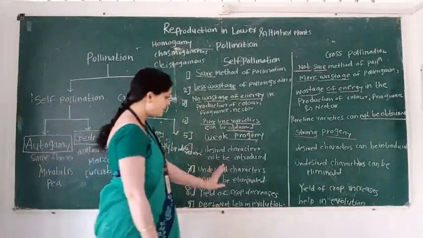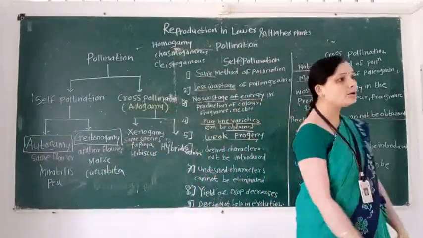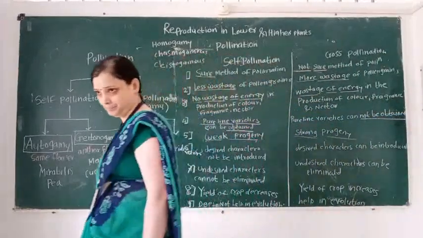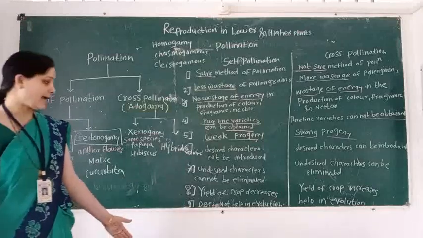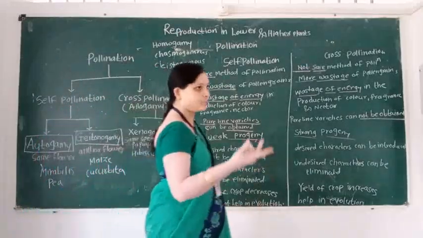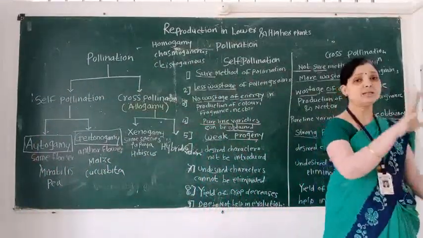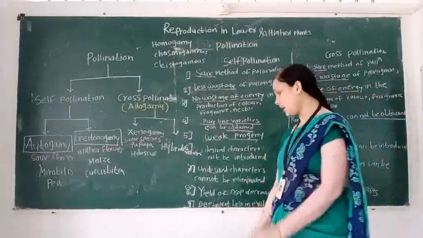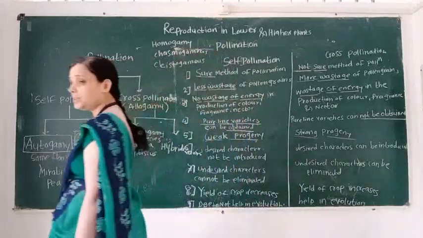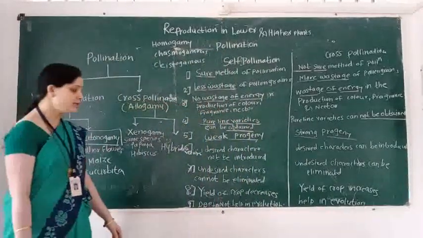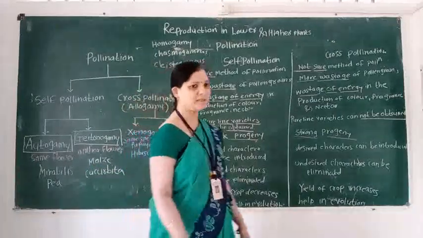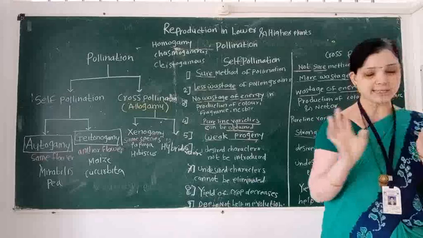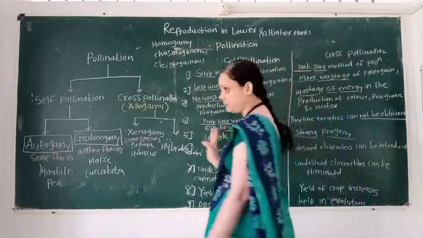Next disadvantage is that undesirable characters cannot be eliminated. Undesirable means the unwanted characters. Next disadvantage is the yield of the crop. Yield means productivity of the plant. Yield of the crops decreases. And the last disadvantage,